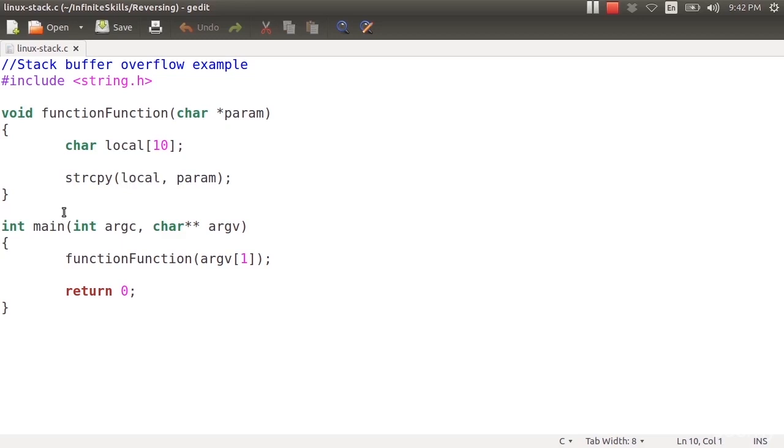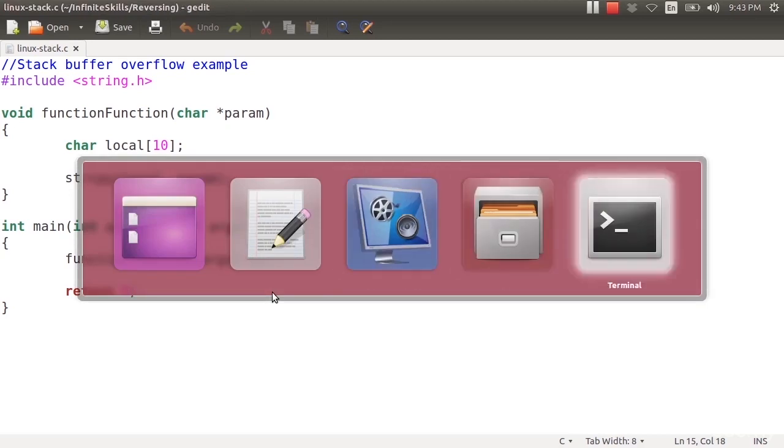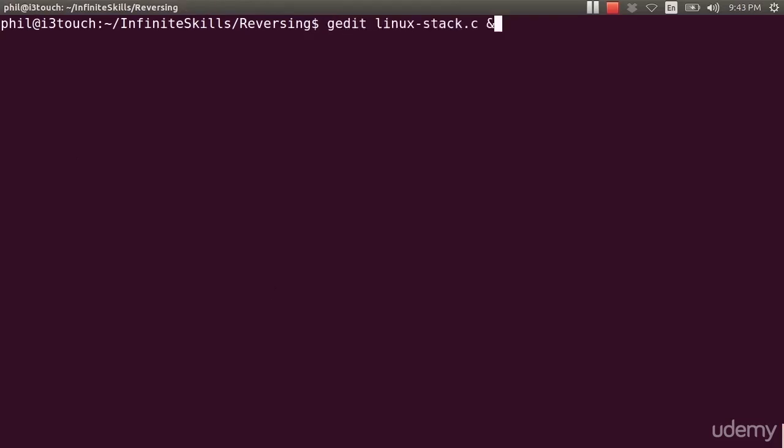I have a standard main method, and it calls function with a user supplied parameter off of the command line, which is always a bad idea. And then I return. So let me go ahead and compile this function. Go to my terminal here. So my command is going to be gcc for the compiler, -ggdb.